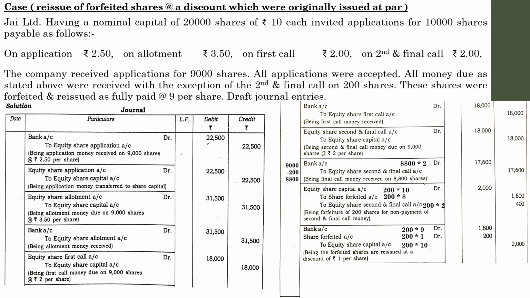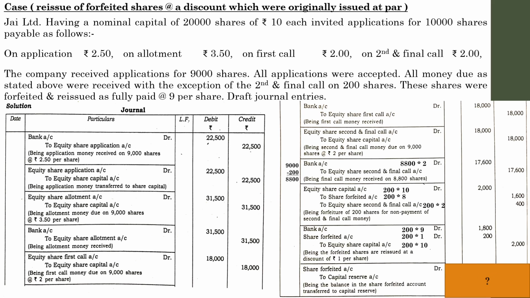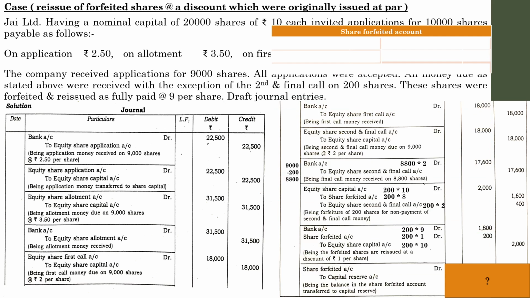And once you pass the reissue entry, I have mentioned that definitely there will be a difference in the share forfeiture account, and the share forfeiture account balance should be adjusted in the capital reserve. And in this question there is no issue with regard to reissue because all the forfeited shares were reissued. In that case it is very easy to find the difference in the forfeiture account. So the amount is share forfeiture account debited to capital reserve, and it is obtained by preparing a share forfeiture account.